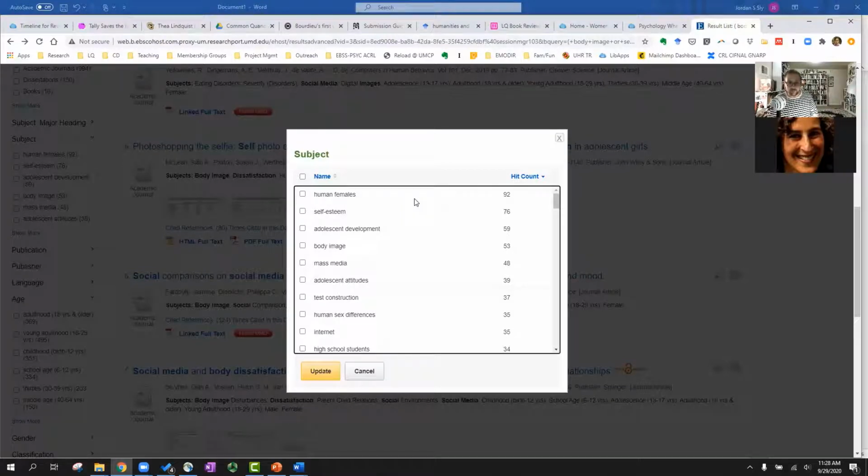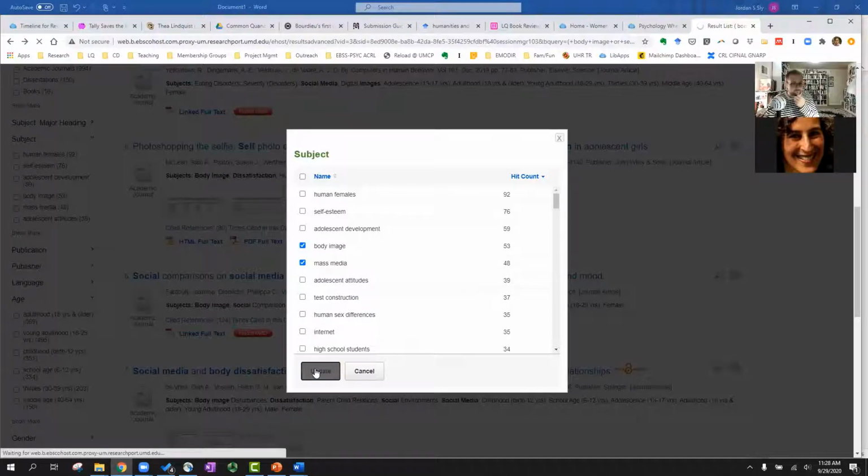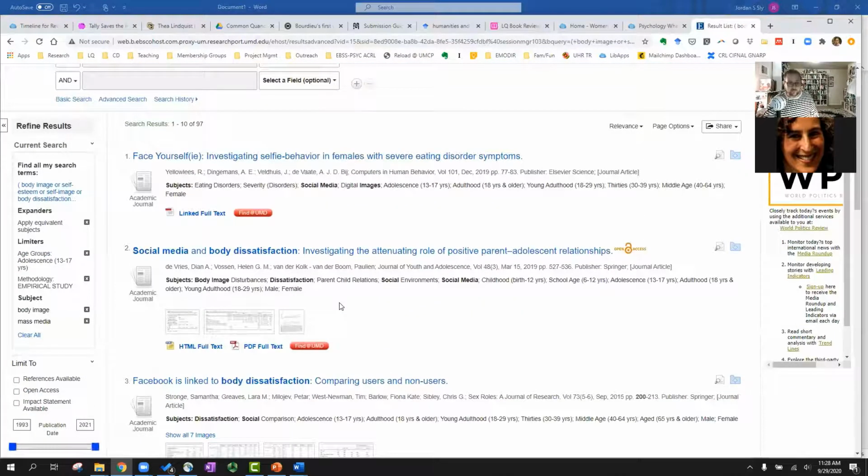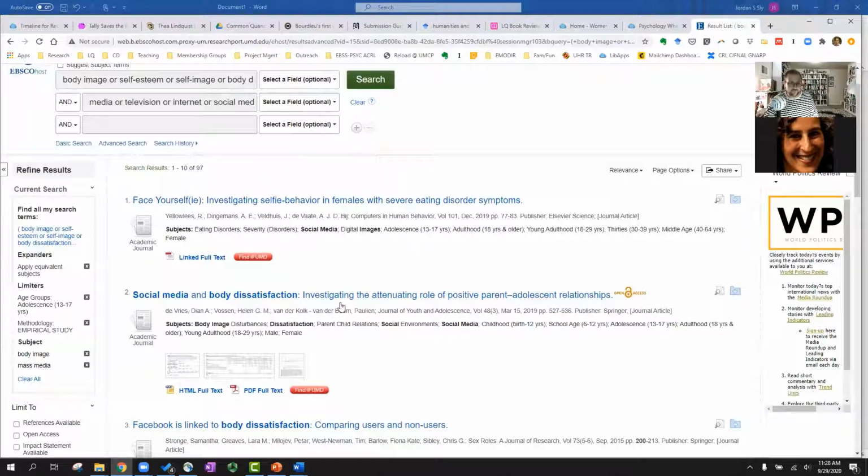It collects all of the different subjects that are represented in that body of literature and puts them into these little buckets here so that I can connect up the subjects in a pretty quick and easy way. So if I connect body image here with mass media, out of that 1,200 result list, I now can zero down into about 100 or so and pull these two things together in a very similar way to the way I just searched a moment ago.